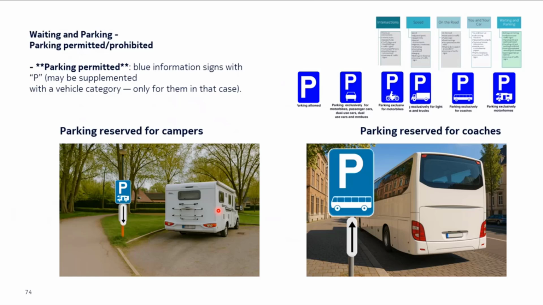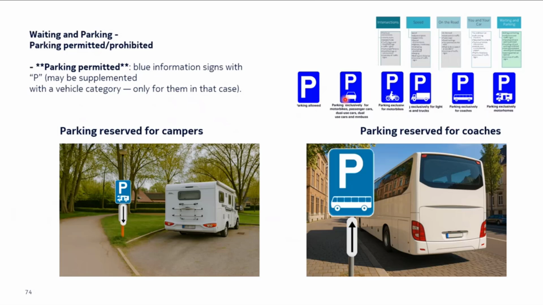Okay, so here's an example. Parking is permitted wherever you see this blue traffic sign. Now this traffic sign can be followed, or on this traffic sign you can have different vehicles placed, which indicates parking will be reserved for those vehicles only. We will talk about these boards in lesson 4, lesson 6, where we'll talk about traffic signs or traffic boards. But here's just to give you an example.